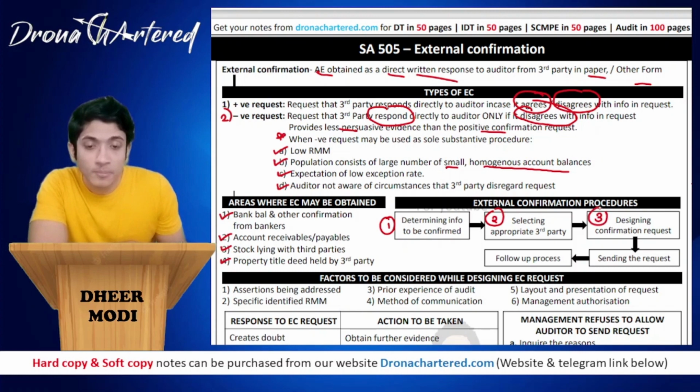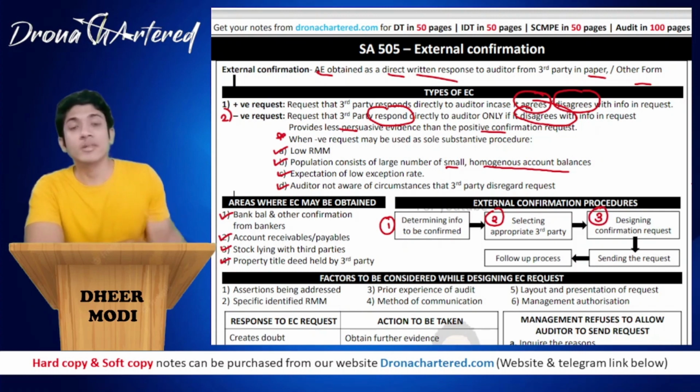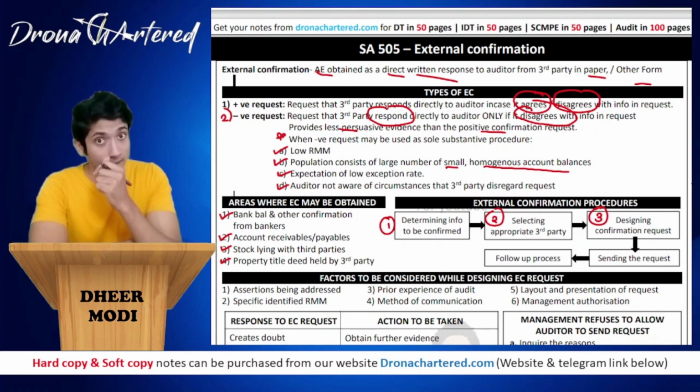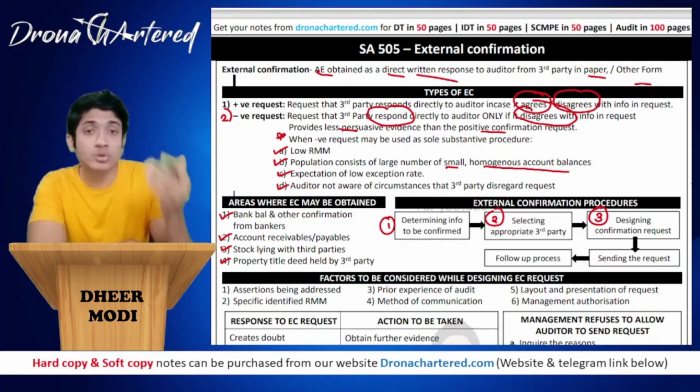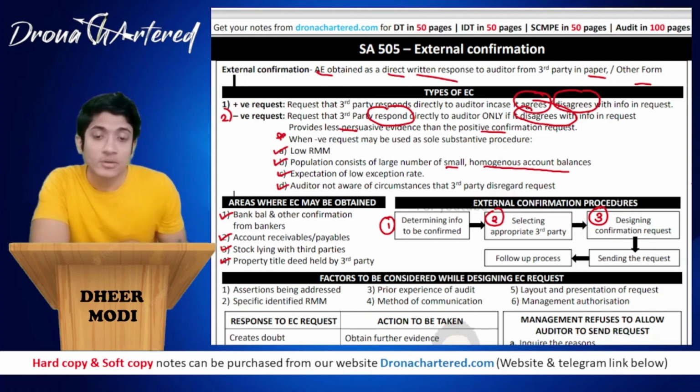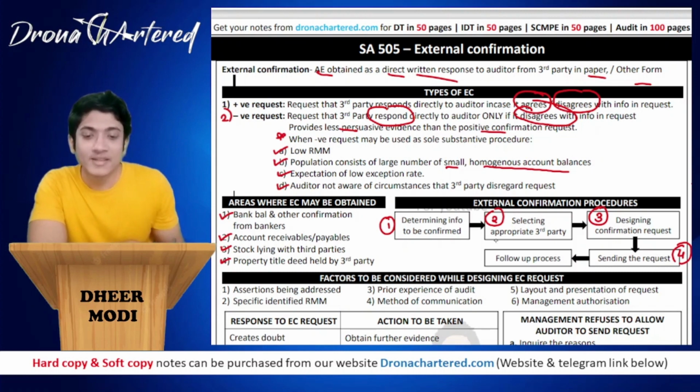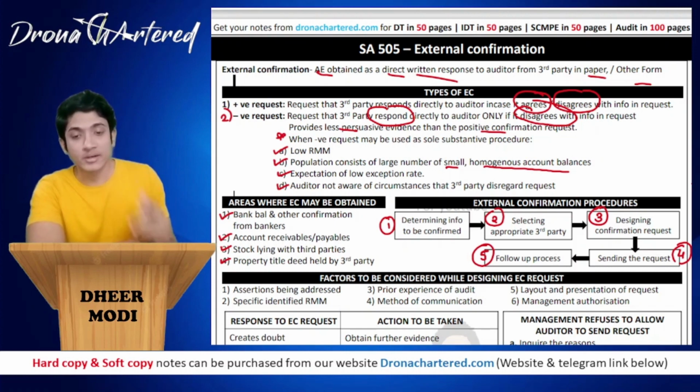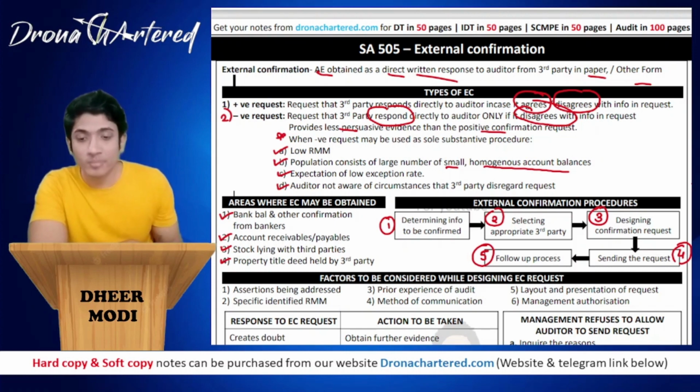Your third part is designing the confirmation request, that is, what has to be asked and how the letter should be. Your fourth is sending the request. Of course, you made the request, so now you have to send it. Fifth is your follow-up. In case they do not respond to your letter, you will have to follow up with them.